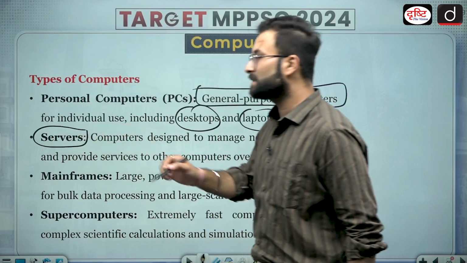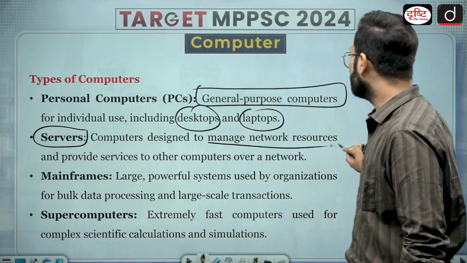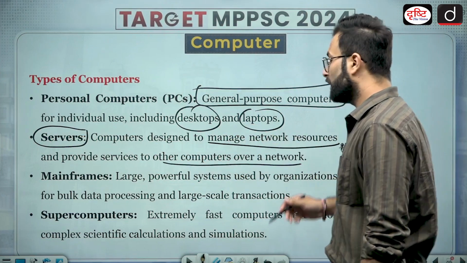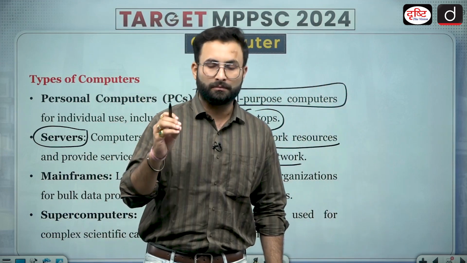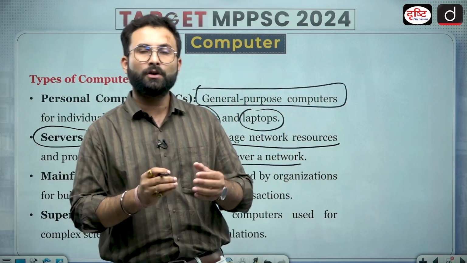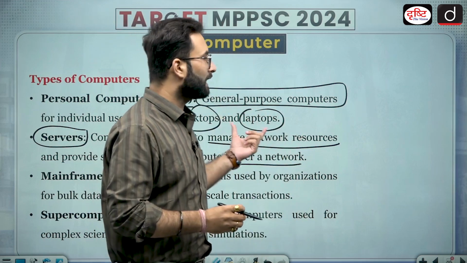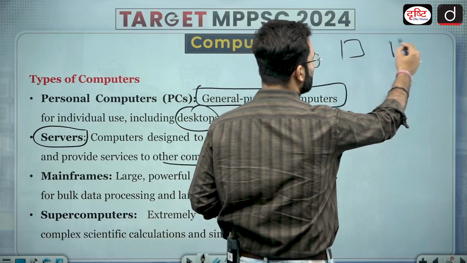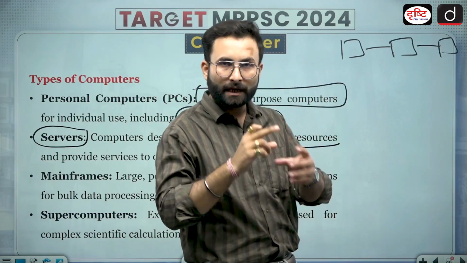Then comes servers. Now these servers are basically computers designed to manage network resources and provide service to other computers over a network. Let's say you are working in an office space, and you have to make some content that is to be shared with everyone. You will not take it in a pen drive and give it to everyone. That is why we have a server or a network. All the computers in the office are connected through a network, and that network is basically a server.